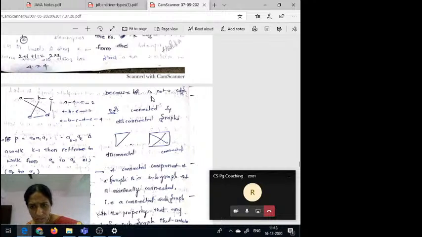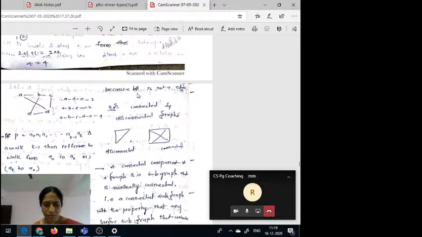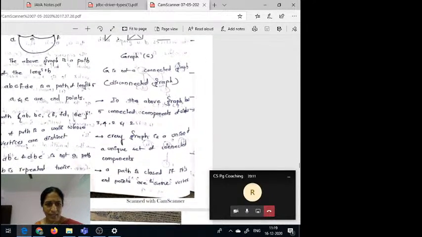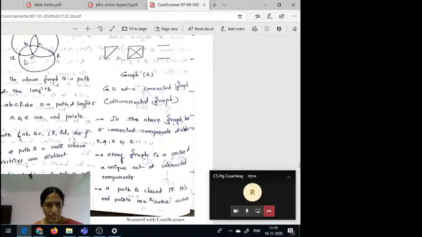So this is also not a path because you can observe here BF. That means you can observe here A to B edge is there. Okay, A to B edge is there and B to F there is no direct edge. From B to F there is no direct edge. So that's why this is not a path. That means whenever we form the path, an edge sequence and distinct vertices are a must. So here the vertices are distinct, but there is no path existing between these two vertices.